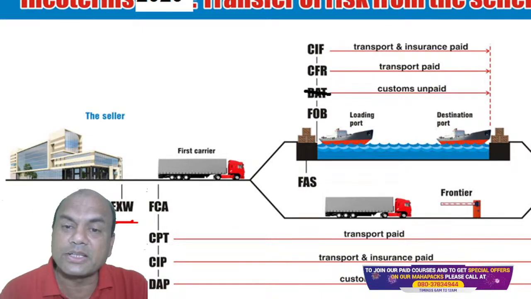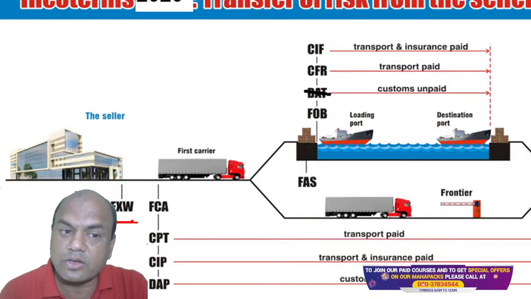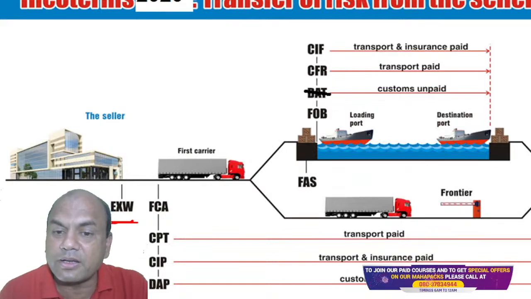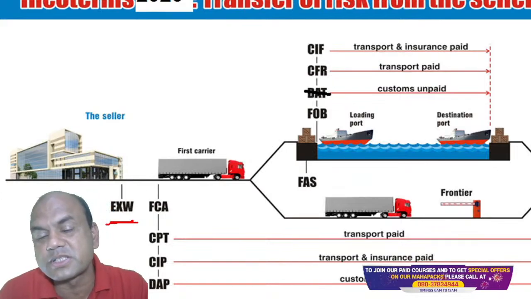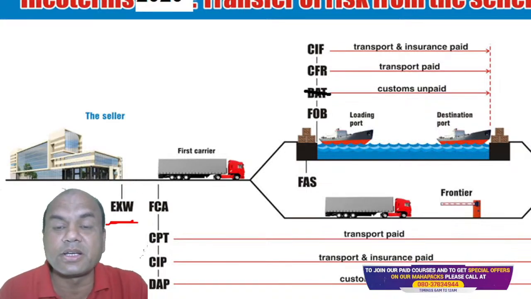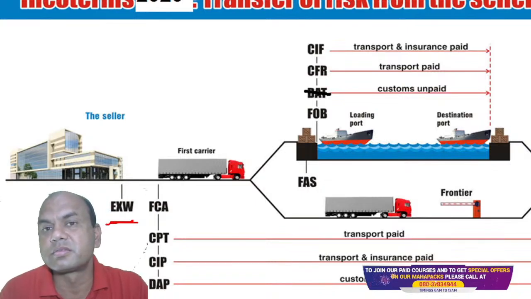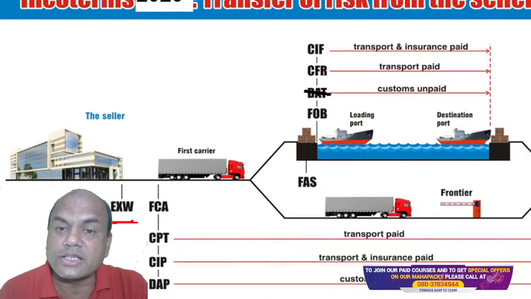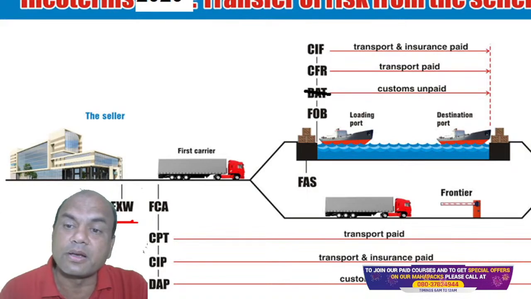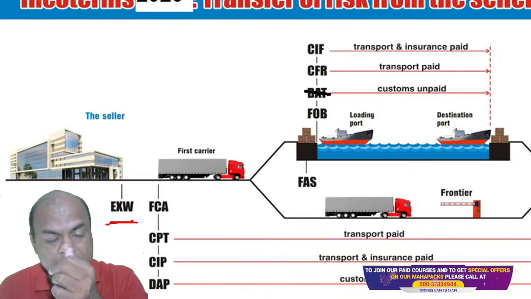Now when this person buys the ticket, see here, his or her responsibility is only up to buying the ticket. If tomorrow something happens to the ship, again the seller says, I am not responsible. My responsibility was putting the goods on the board and buying that ticket. Okay, so that is called CFR. Then next one, after that comes CIF, cost, insurance and freight.